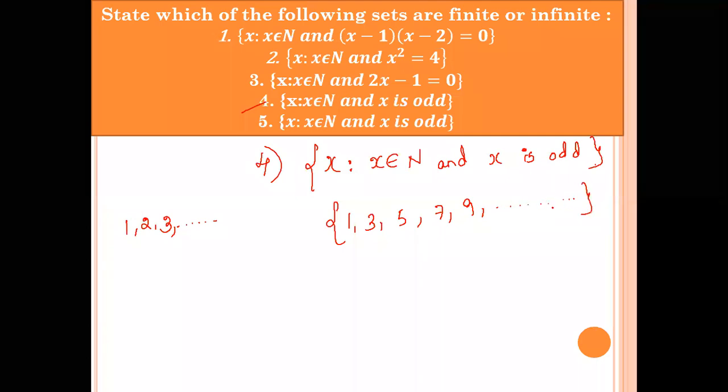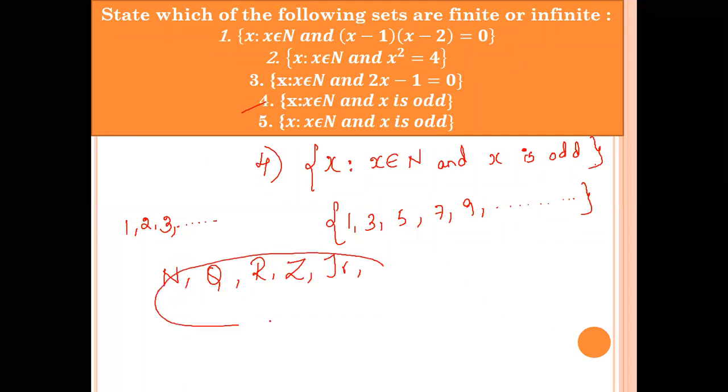So what kind of set is it? Finite or infinite? It is an infinite set. Natural numbers form an infinite set. Remember students, natural numbers, rationals, real numbers, integers, irrational numbers, all these are infinite sets because we don't have an end for the numbers.